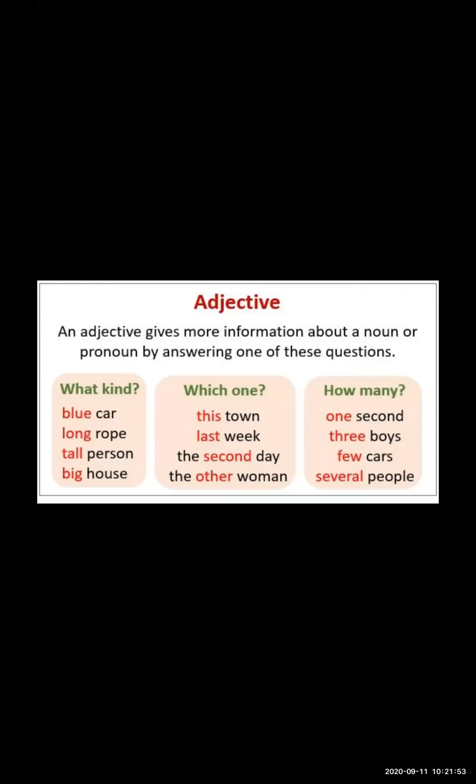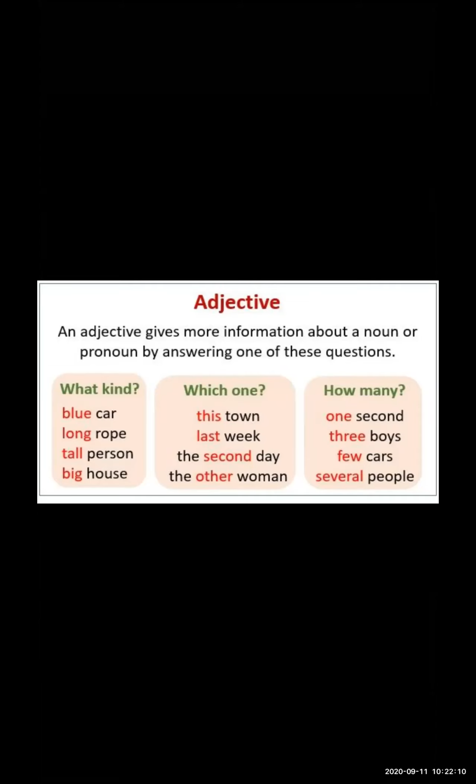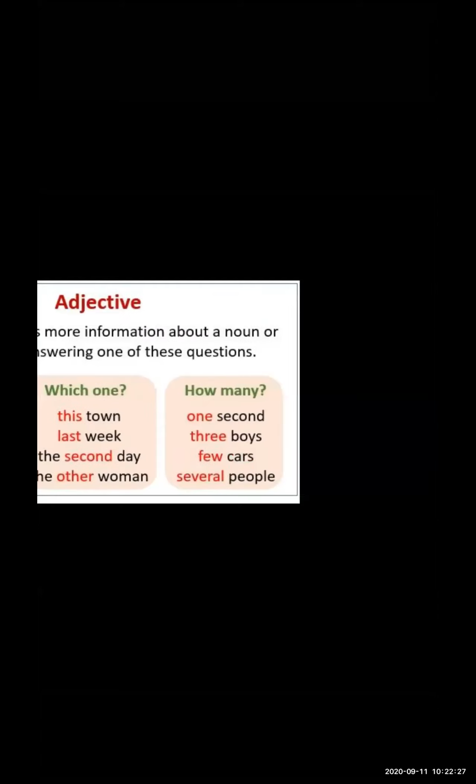Now let us see which one. How much? When you ask the question how much, you will get the answer: much, little, some, more. These are the examples. And when you ask the question how many, the answers are one, three, few, several, all. All these are the examples of adjectives of number.